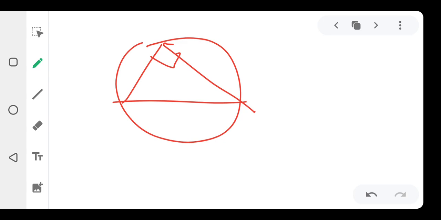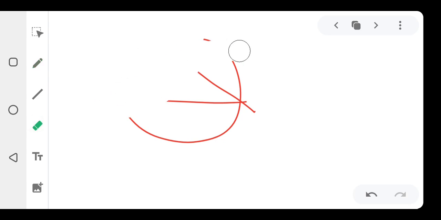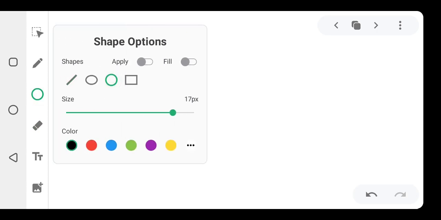Let us quickly do a proof of that, because whatever I'm going to be talking about, we are going to prove it so that we can understand it better. So don't forget the theorem. I said the angle in a semicircle is equal to 90 degrees. Please note that. Without this theorem, you cannot solve any problem in this topic. So let's quickly prove this. Why is it that the angle formed in a semicircle is 90 degrees? Let's prove it.